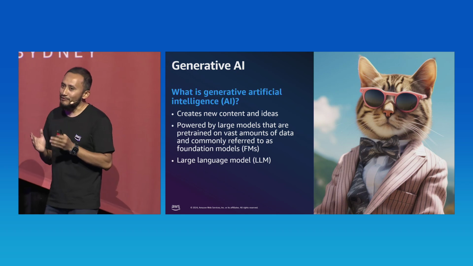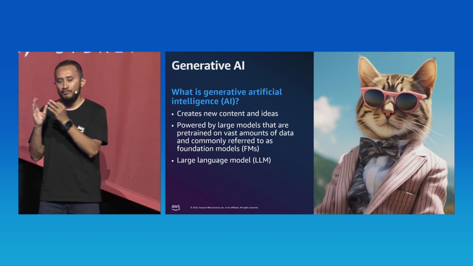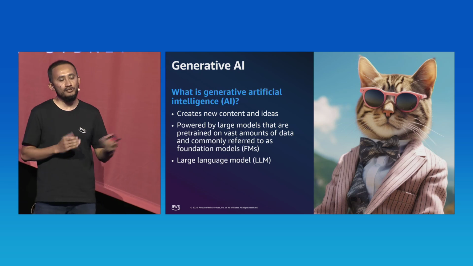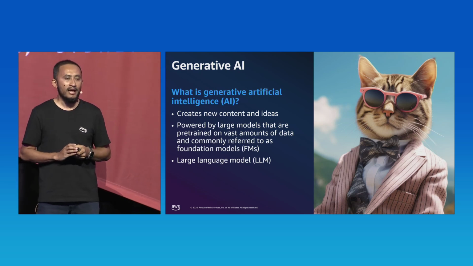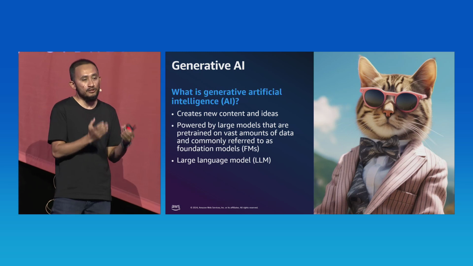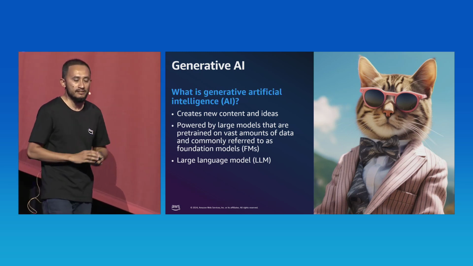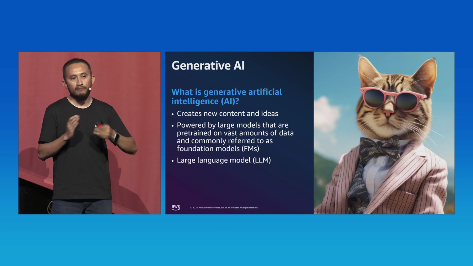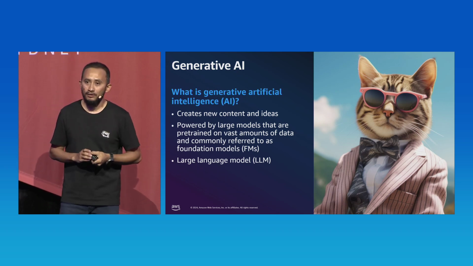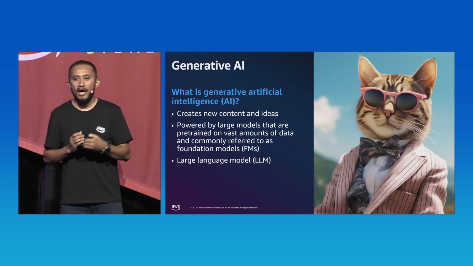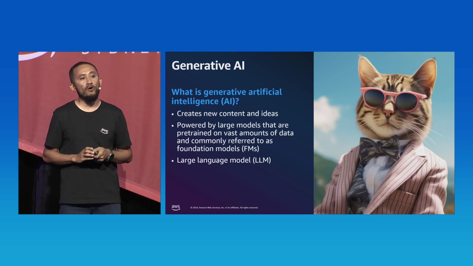However, this foundation model has been trained on a vast amount of publicly available data, and it has no clue about your business data. There are a few techniques you can follow to make the generative AI response more accurate and relevant to your business. You can customize the base model, or you can follow a different technique called RAG, which is a method to retrieve information from your business data and augment the generative AI model response.